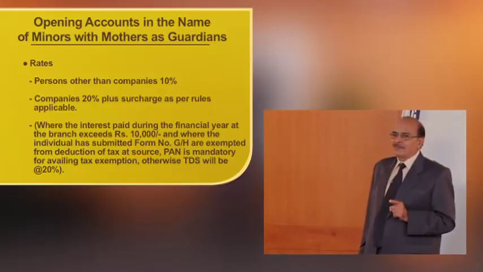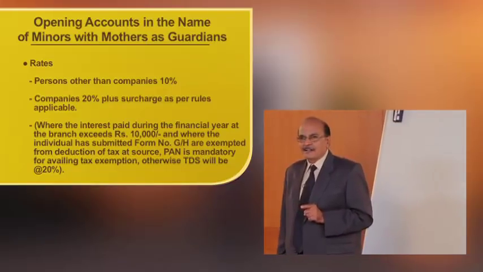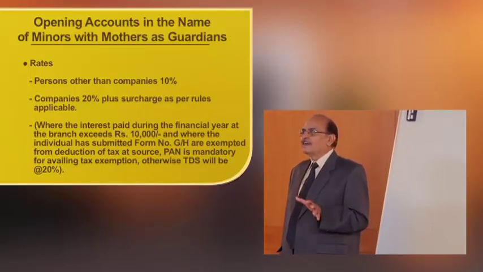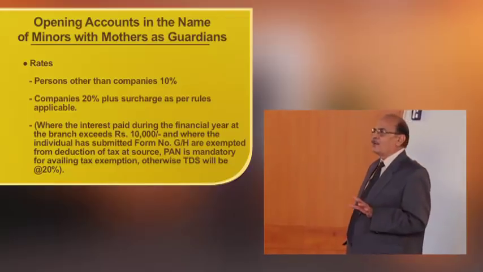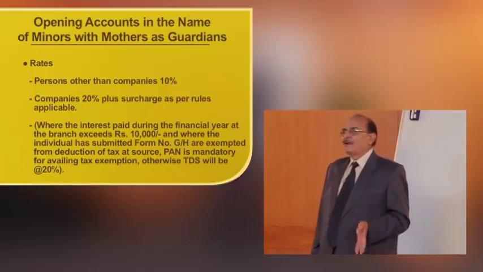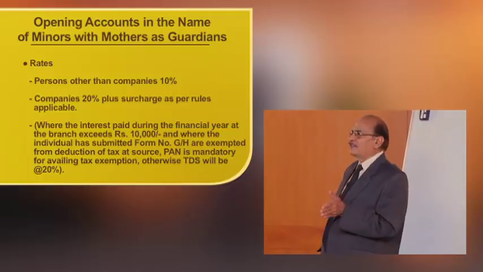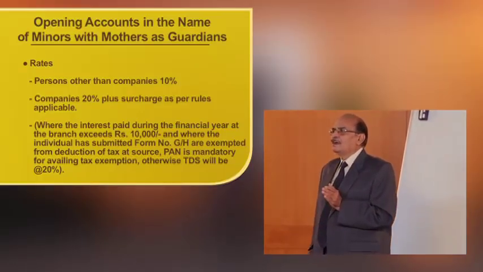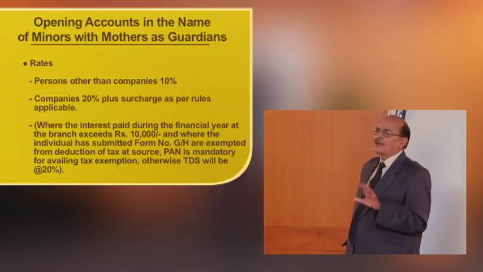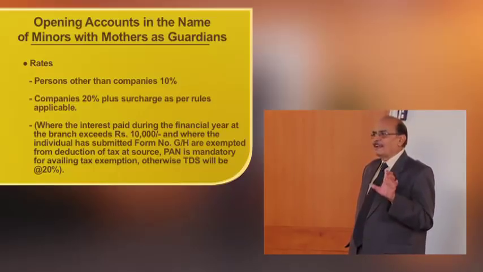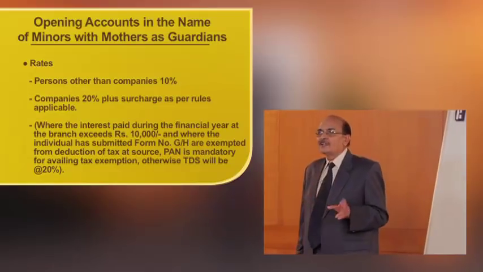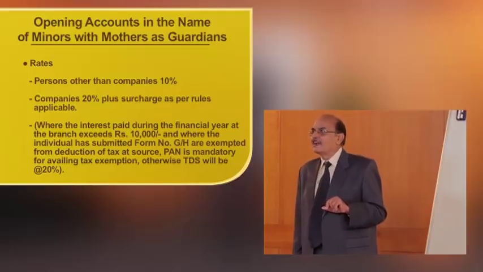Notwithstanding this legal provision, the Reserve Bank of India has clarified that accounts can be opened with mother as a natural guardian, provided they take adequate safeguards in allowing the operations. What are the precautions which are required to be taken with the banker in such cases? Number one, minor's account, whether it is a fixed account or a savings account with mother as guardian to be opened, the minor's accounts opened with mother as guardian are not allowed to be overdrawn and they are always in credit. So once you are able to take these precautions, the accounts in the name of minors with mother as natural guardian can be opened.